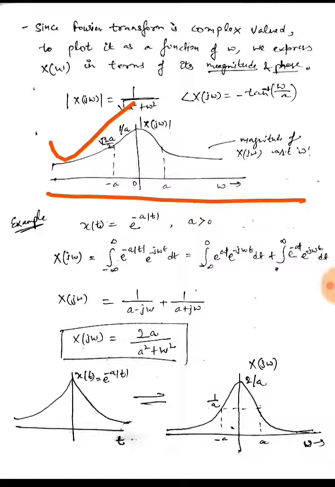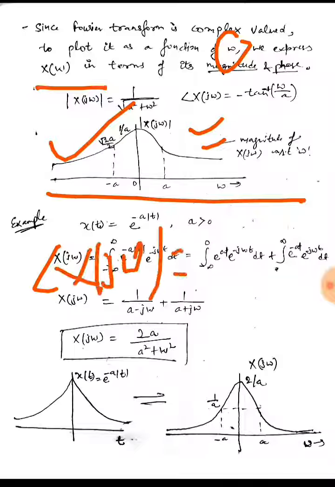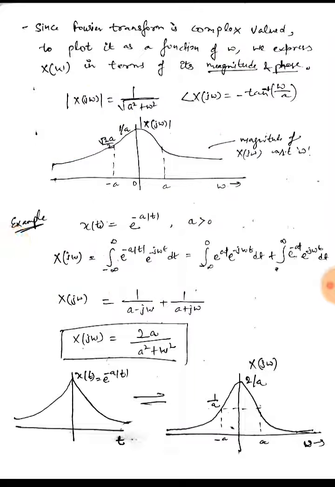So the Fourier transform is complex valued. The plot is a function of omega. And X of omega can be represented in terms of magnitude and phase. So this is the magnitude of this Fourier transform. We can also calculate the phase. So the phase of X of j omega would be minus tan inverse omega by a, as you can see over there. We can also draw that.